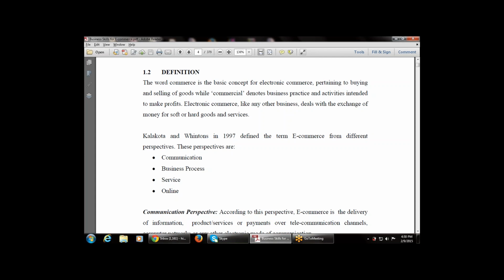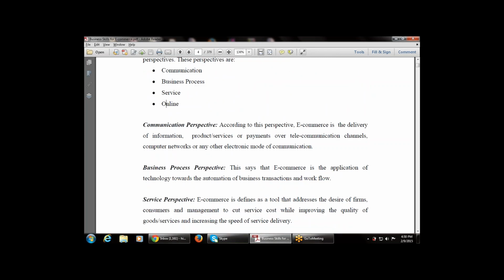Now let's see what the different perspectives, that is, the different scenarios, used by e-commerce, the electronic commerce, are. According to this perspective, e-commerce is the delivery of information. That is, whenever we deliver any information, that is done by e-commerce, the electronic commerce, that is, the exchanging of goods and services.